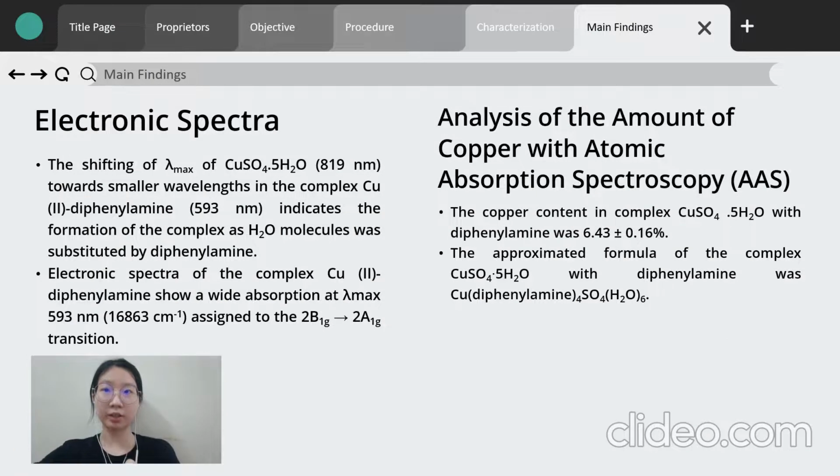The first main finding is the electronic spectra. The shifting of the maximum wavelength of copper(II) sulfate pentahydrate to smaller wavelengths in the copper(II) diphenylamine complex, as shown, indicates the substitution of water molecules by diphenylamine. The electronic spectrum of the copper(II) diphenylamine complex shows a wide absorption at 593 nanometers, assigned to the transition from 2B1g to 2A1g. Next, for the analysis of the amount of copper with AAS, the copper content in the copper(II) diphenylamine complex was as shown. Therefore, the approximated formula for the complex was tetrakis diphenylamine copper(II) sulfate hexahydrate.